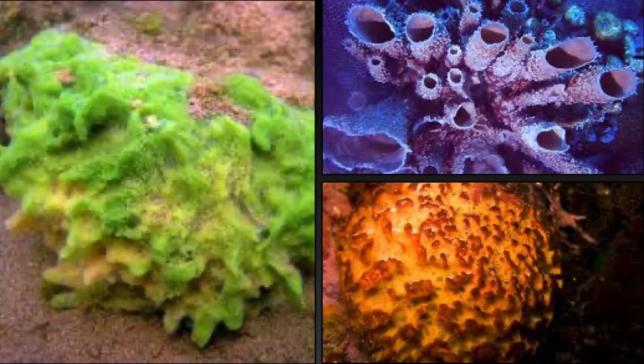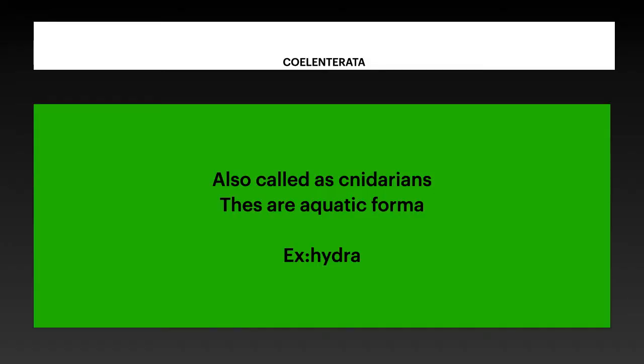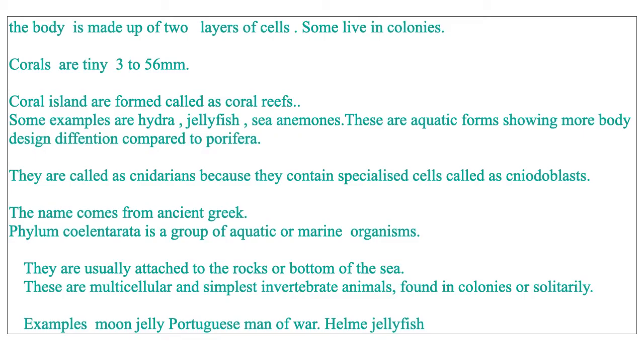Now coming to Coelenterata. Coelenterata can also be called cnidarians. These are the aquatic forms. The most well-known example for Coelenterata, always we instantly take Hydra as an example for coelenterates. These are aquatic forms. Coelenterates, and here you can see on the board the characteristics of coelenterates.